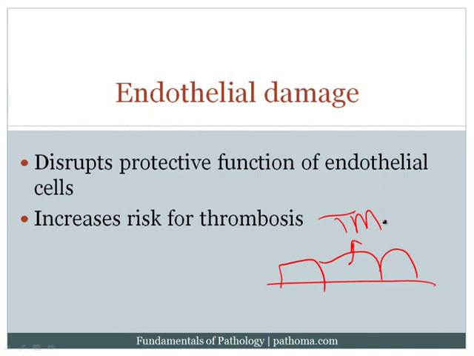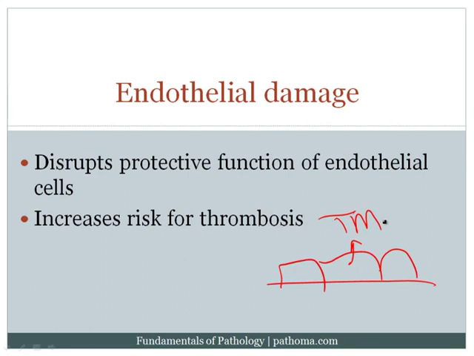Now remember, what does thrombin do? Thrombin is the product of the coagulation cascade that converts fibrinogen to fibrin, which then allows for cross-linking of the fibrin to produce the stable platelet fibrin thrombus. Now in this particular case, what thrombomodulin does is it takes thrombin, and instead of allowing thrombin to convert fibrinogen to fibrin, it modulates the activity of thrombin, hence the term thrombomodulin, so that thrombin can actually activate protein C. Now what does protein C do? It then inactivates factor 5 and factor 8, which are important amplifying factors within the coagulation cascade.